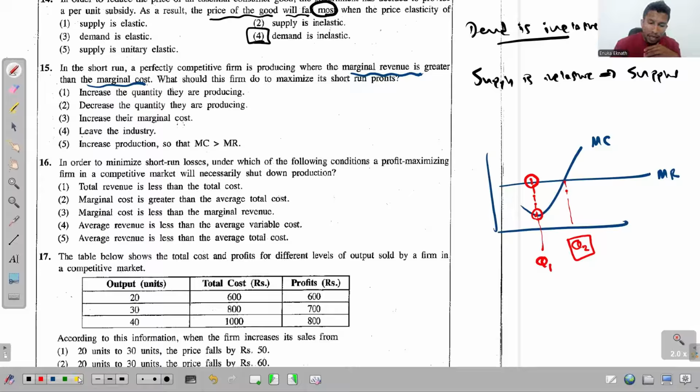If they are still producing this Q1 level of output, in order to maximize their profit, what should they do? They should increase their output to the Q2 level. Answer: increase the quantity that they are producing right now in order to maximize their profitability.